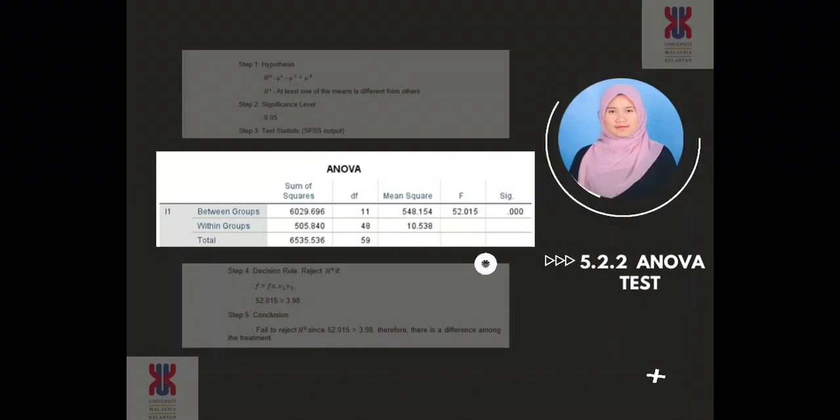Based on this, we can move to step 4, which is the decision rule. We reject H null if F value is greater than F critical value. From the SPSS output, we get the F value, which is 52.015, which is greater than the F critical value, which is 3.98. Step 5 is conclusion. We reject H null since the F value is greater than F critical value. There is a difference among the treatments.